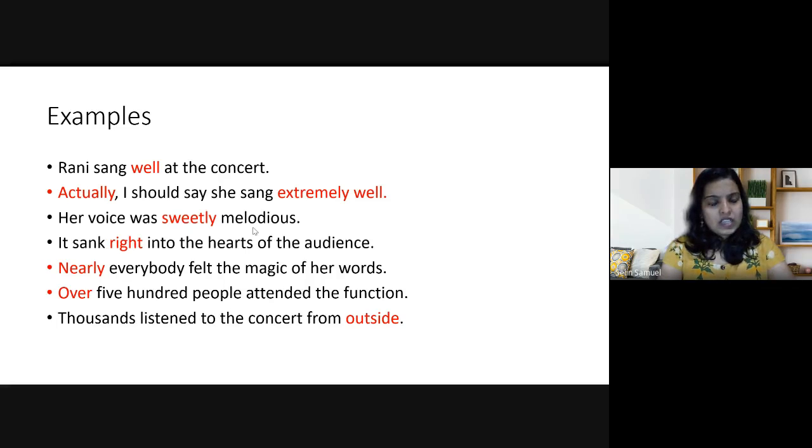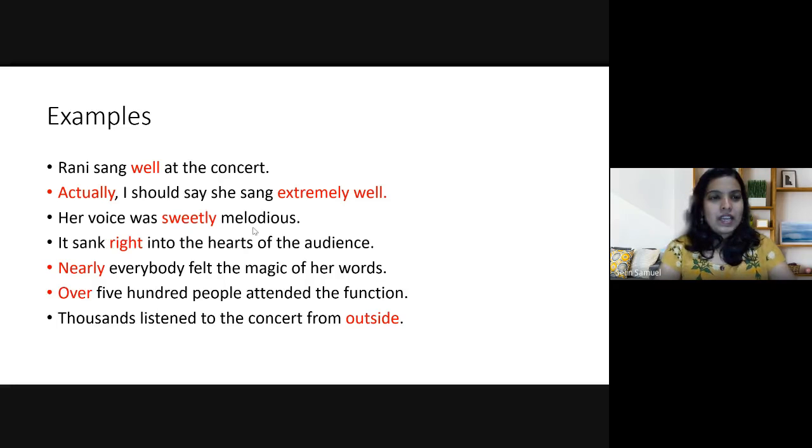Her voice was sweetly melodious. What is it? This sweetly is actually, what do you say, modifying what? An adjective known as melodious. It is actually modifying the adjective. What do you mean by melodious? Melodious is an adjective there, which describes a voice, but it is modifying the adjective melodious. So it is not directly modifying the verb, but it is modifying the adjective.